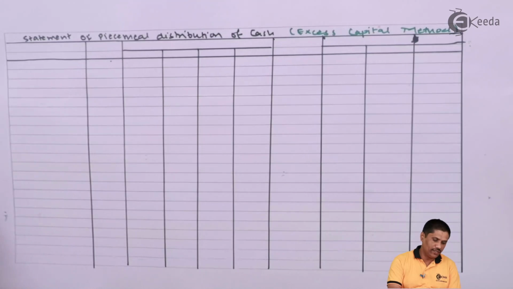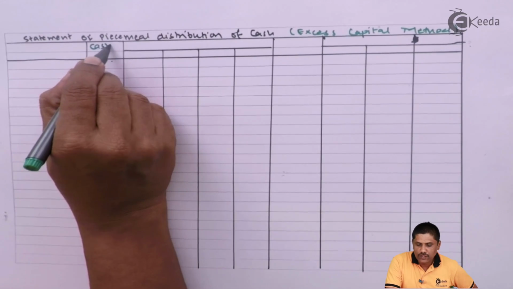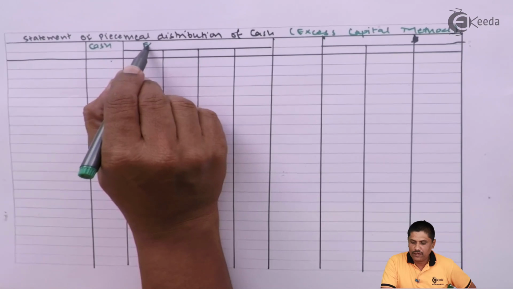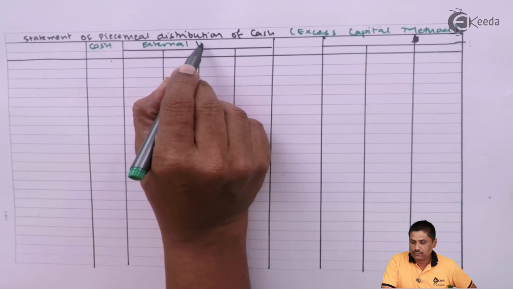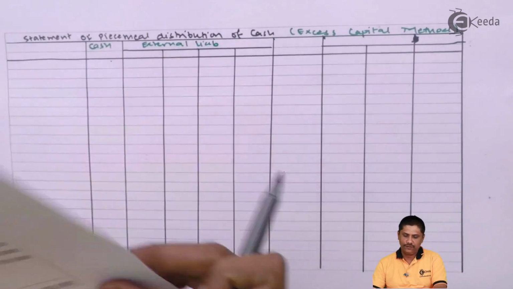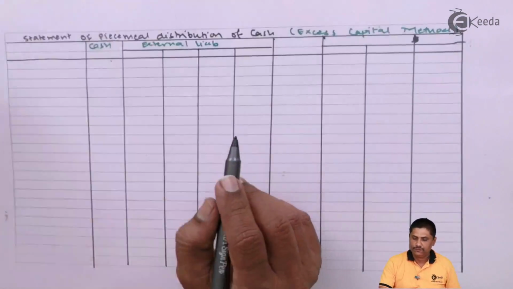So let's note down the headings of that. Cash. These are external liabilities. Names of external liabilities are trade loan, bank overdraft, other loan and creditors.